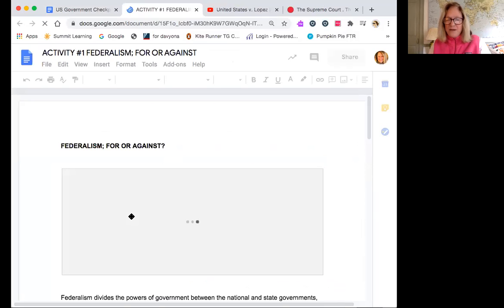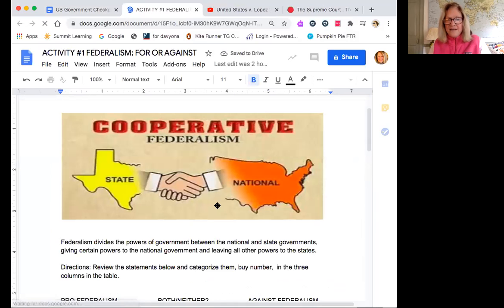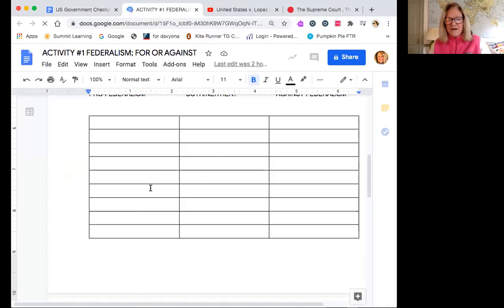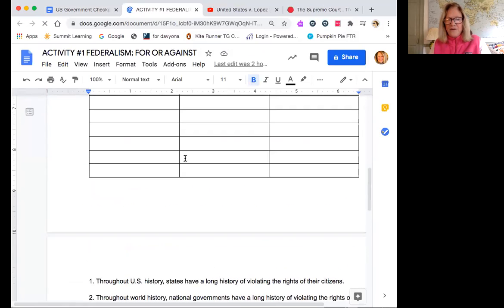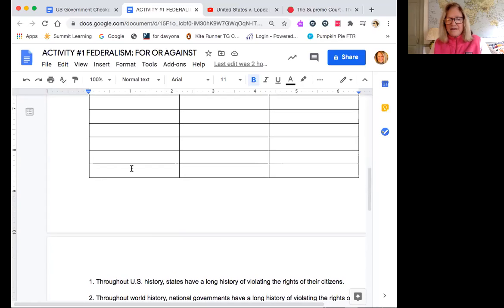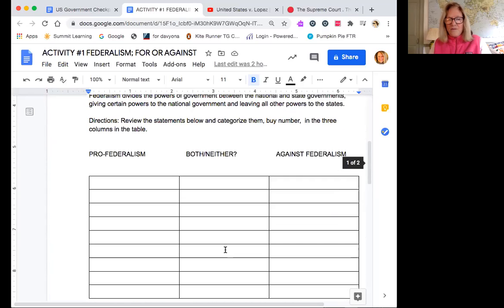You will have 2 activities, remember, with each checkpoint. So your first activity is to read these questions. There's 9 of them. All right, so you have 9 questions, and you're going to respond as to whether or not the statement that is here, actually they're not questions, they're statements, whether the statement is pro-federalism, against federalism, or neither.